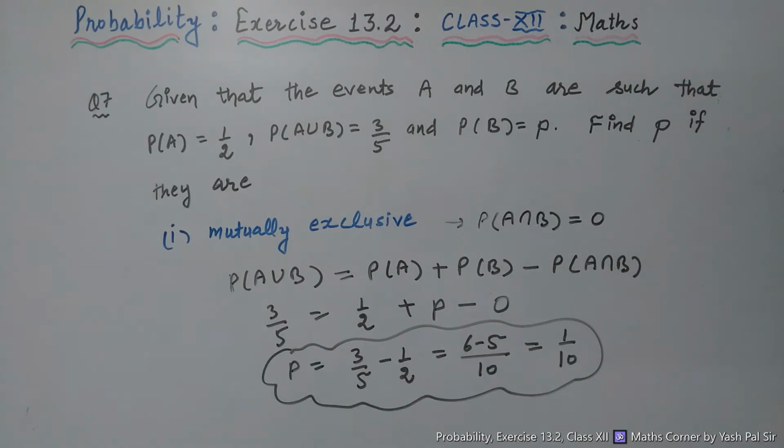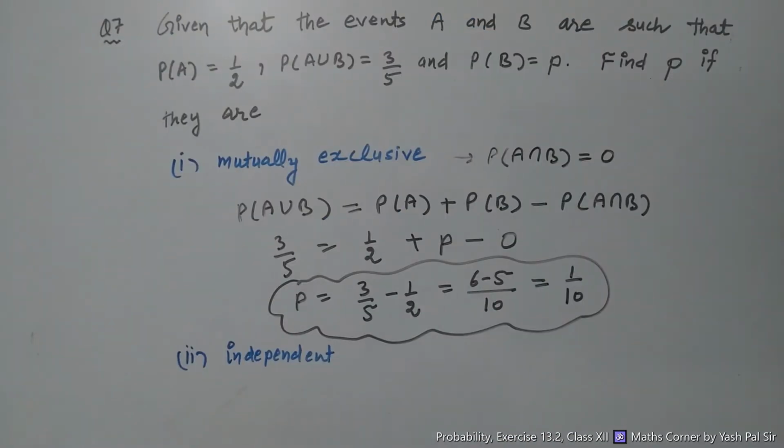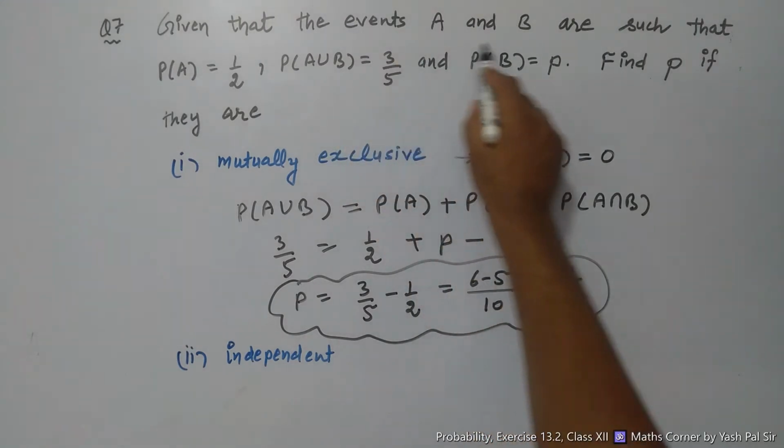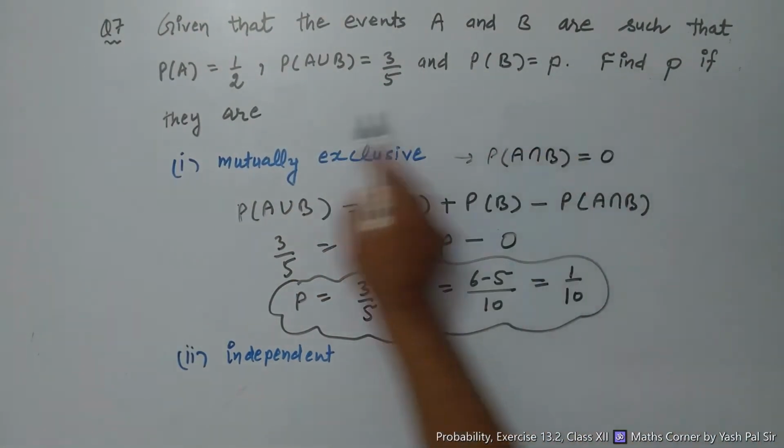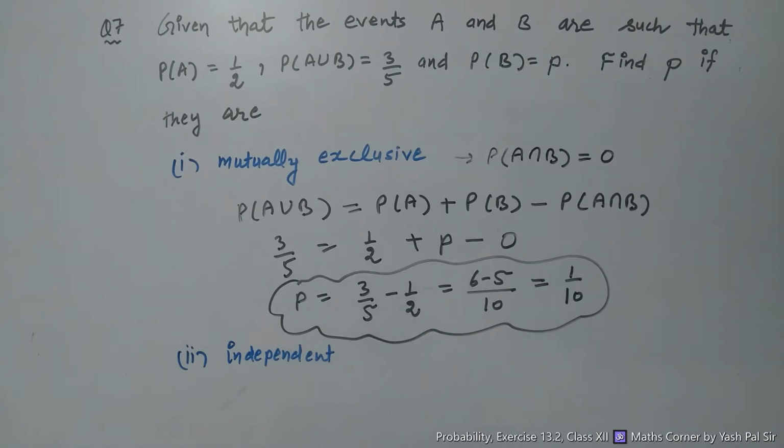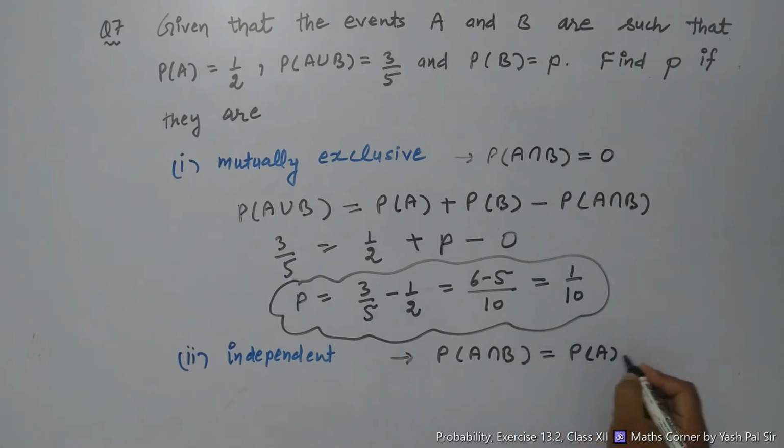Okay, similarly we have the second part of the same question. Given that A and B are events with these conditions, find P if they are independent. If A and B are independent, it means that probability of A intersection B is equal to probability of A into probability of B. Right?